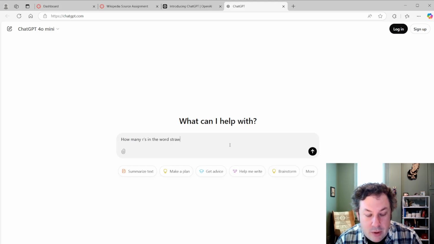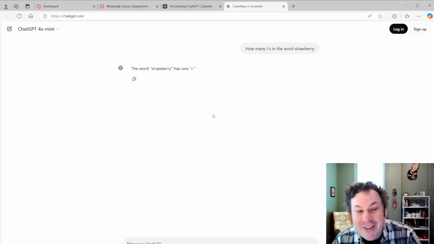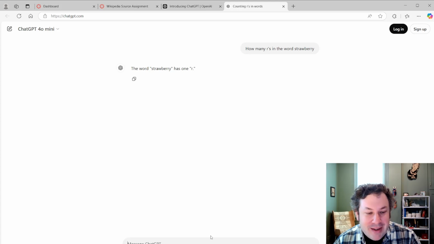So I'm going to ask it how many R's are in the word strawberry. There's clearly 3 R's in strawberry. There's an R, and there's 2 more. When you ask it this, oh, I never got this before. It usually says 3. Right now it says 1. I've been doing this exercise for a year now, and ChatGPT has still not fixed it. That's remarkable. I didn't know that was going to happen.